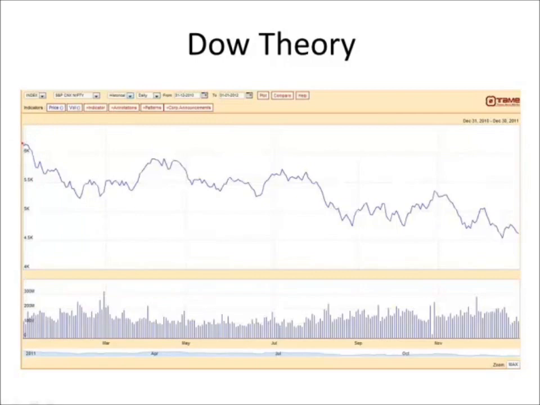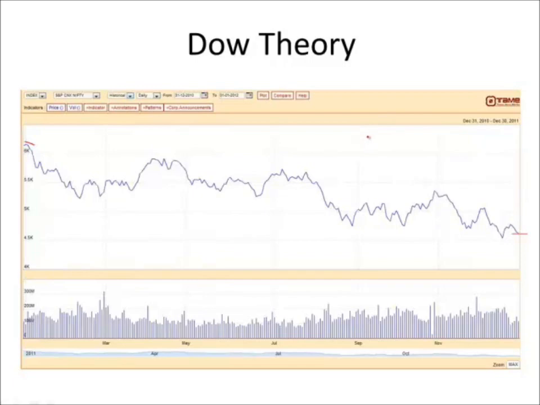So if we're looking at the primary trend, what we can see is that we start off sort of fairly high up there, and the price kind of steadily declines going this way. The overall direction of the price is downward, right? All the way up to here. And what this means is that the primary trend, according to Dow theory, would be negative, right? Because prices are kind of falling over time.